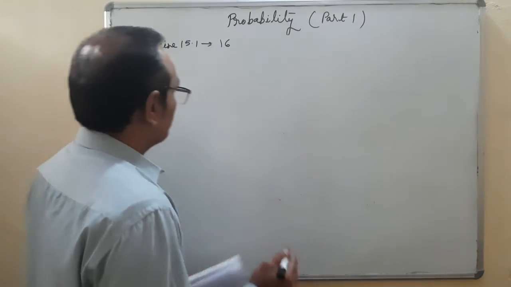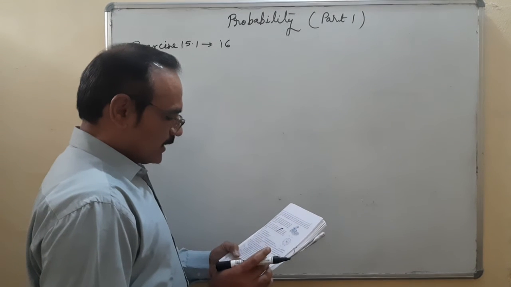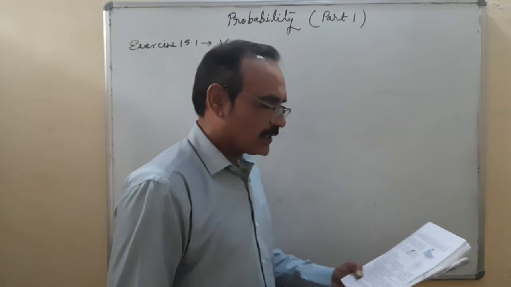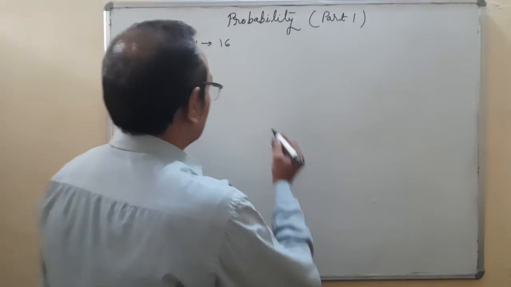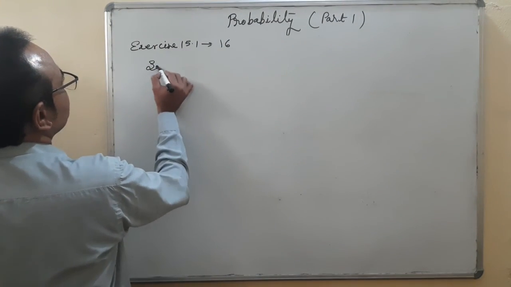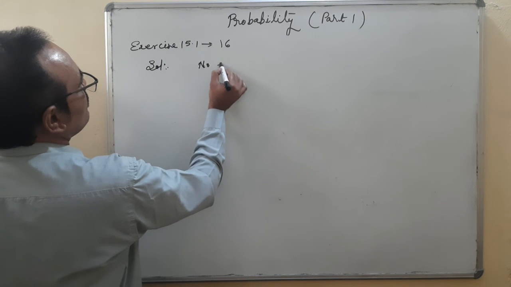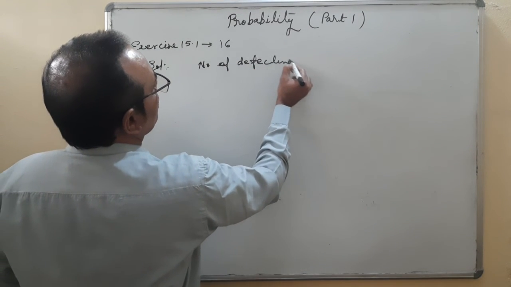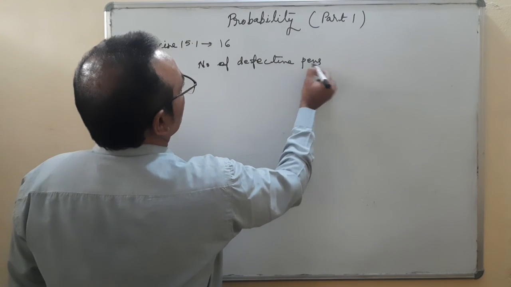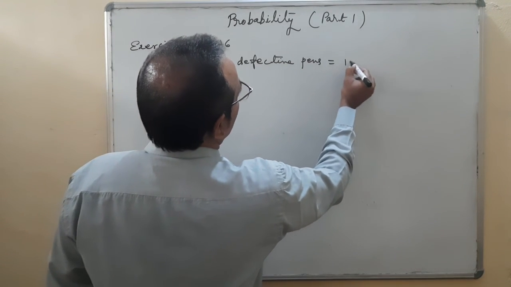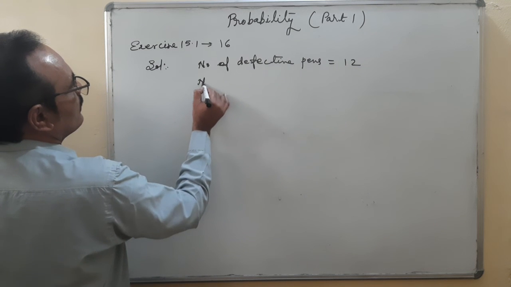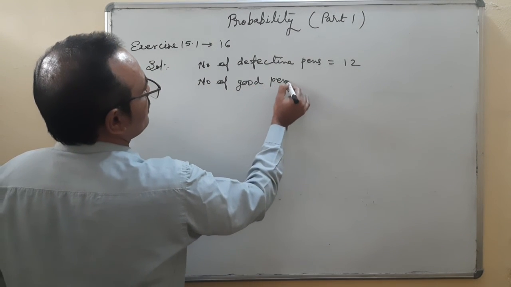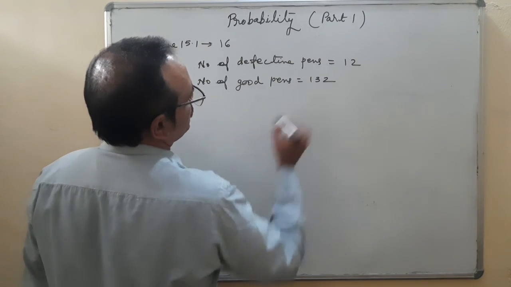16th question. It is clearly mentioned 12 defective pens are accidentally mixed with 132 good pens. So I am writing here: number of defective pens is equal to 12, number of good pens is equal to 132.